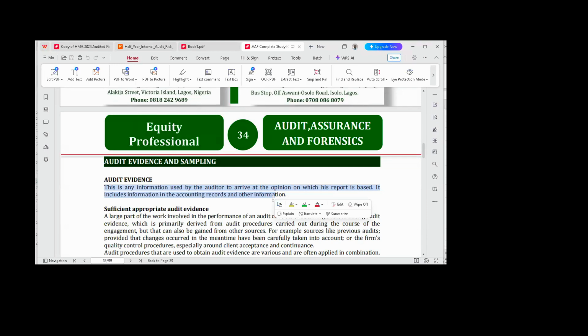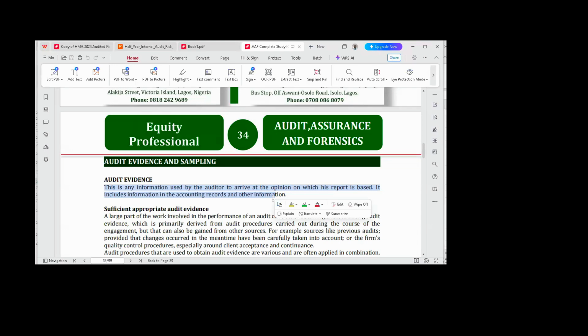So audit evidence, like I said, is any information used by the auditor to arrive at an opinion on which his report is based. What we mean by this is that this information could be any information, but mostly accounting information. Because the essence of the audit in the first place is to audit the financial statement. And when you're auditing the financial statement, what that implies is that you are going to make use of accounting information or accounting records.